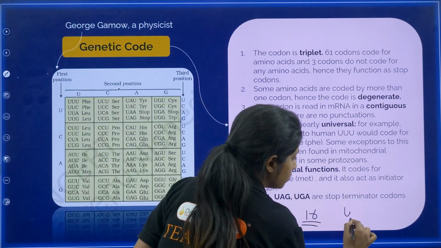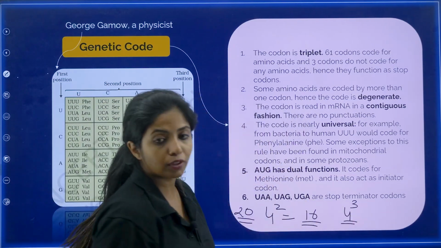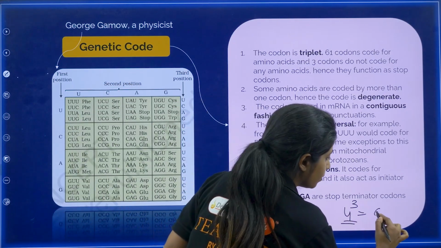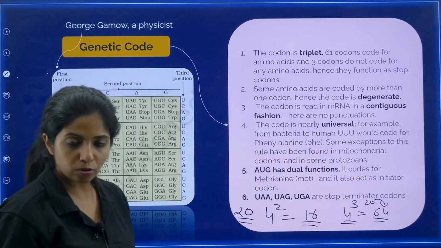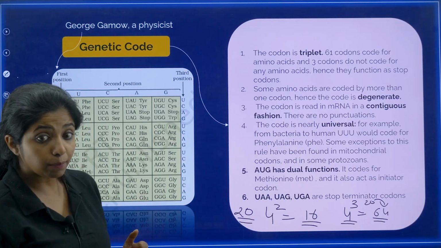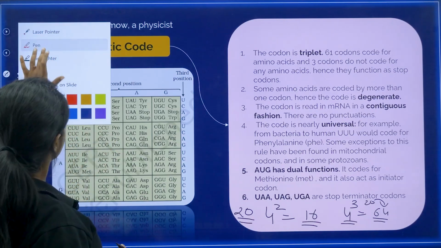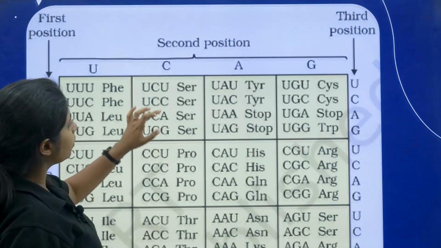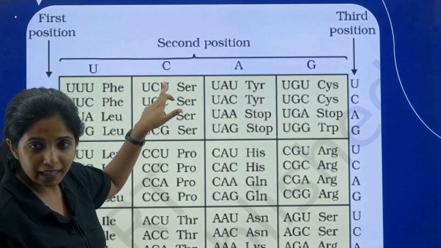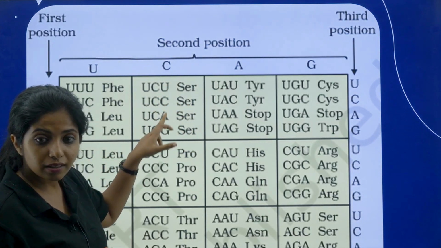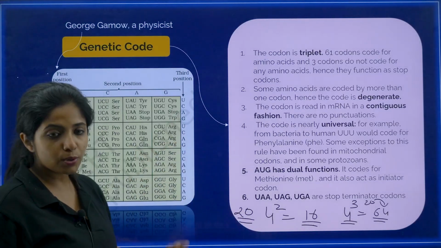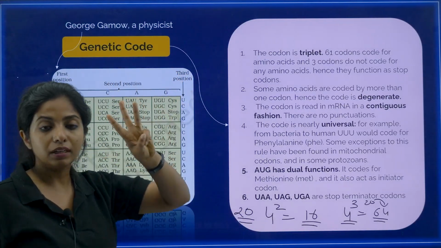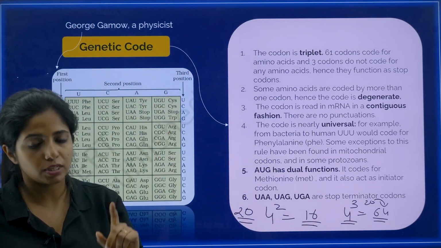What about them coming in groups of 3? Then it will be 64. That's fine, since we need about 20 anyway. There will be more codons, but it's okay. Probably multiple codons can be coding for the same amino acid. Yes, multiple codons over here are coding for the same amino acid, my dear children. That is possible, so extra is fine. So he's the one who said that they come in triplet codons. Who? George Gamow. He was a physicist.